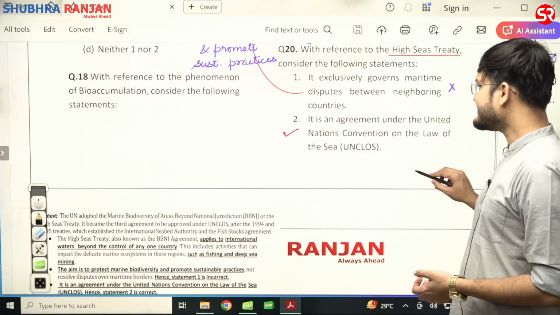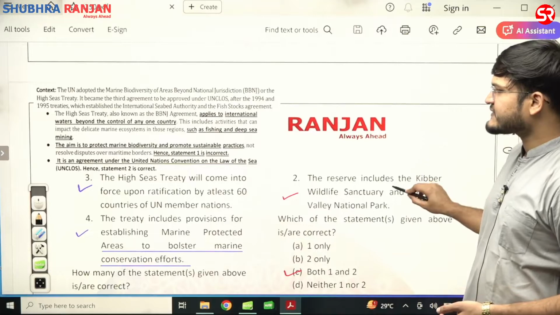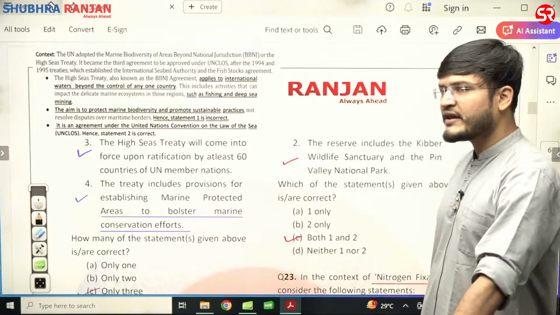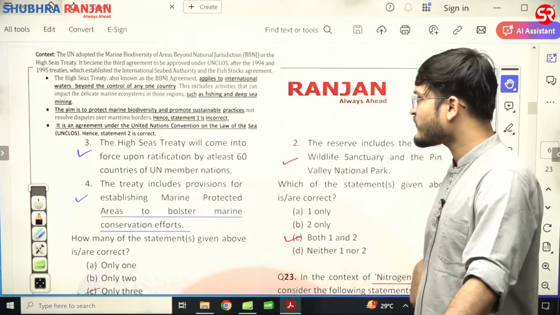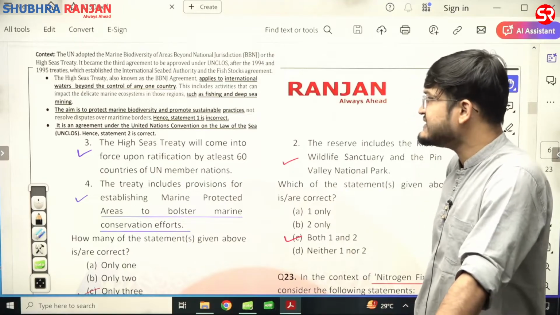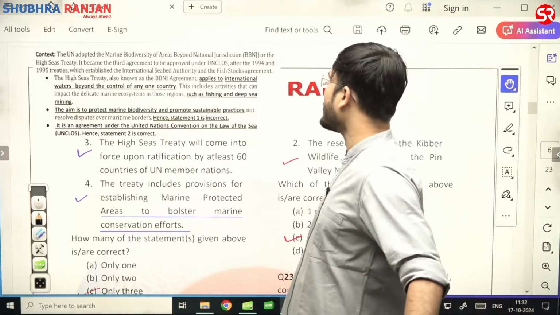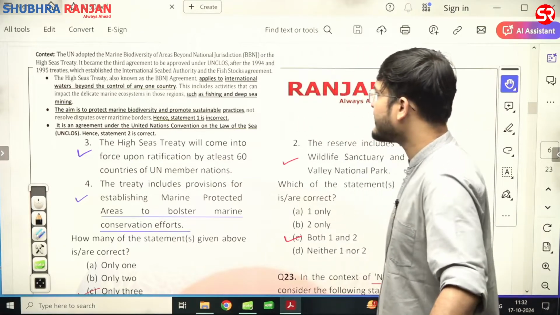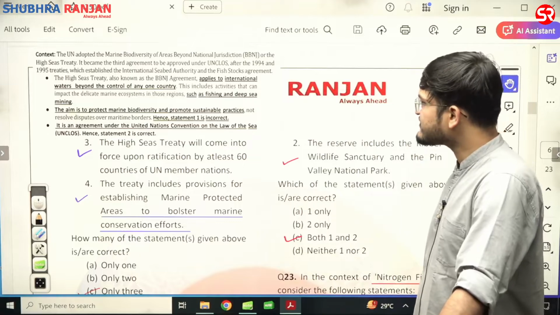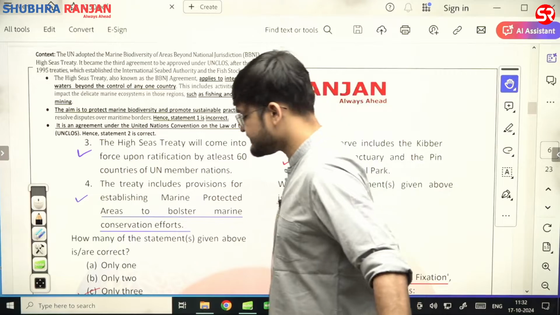Second statement, it is an agreement under the UN clause. Second statement is correct. As we know, when the UN adopted the Marine Biodiversity of Areas Beyond National Jurisdiction, or the High Seas Treaty, it became the third agreement to be approved under the UN clause, after the 1994 and 1995 treaties which established the International Seabed Authority and the Fish Stock Agreement.